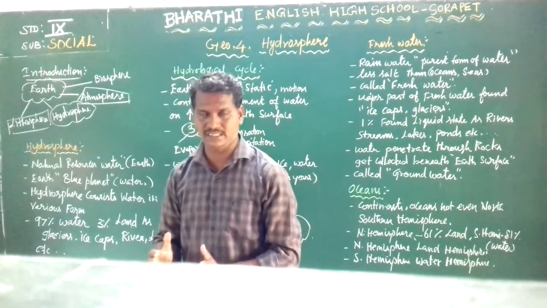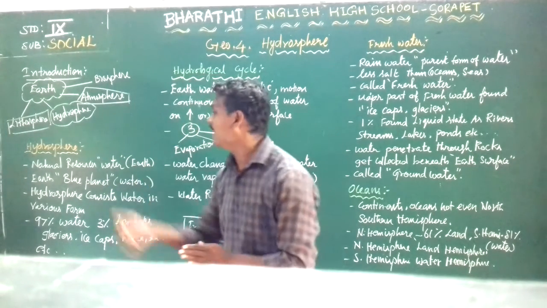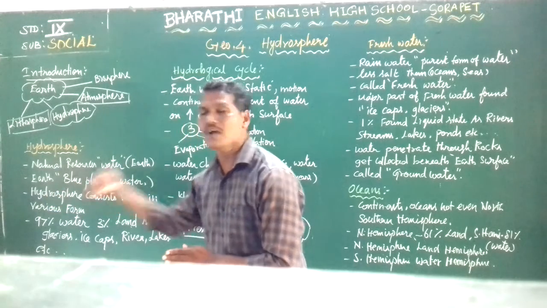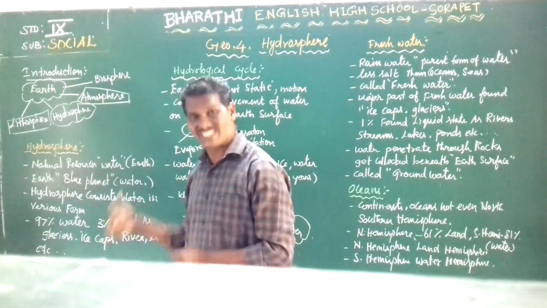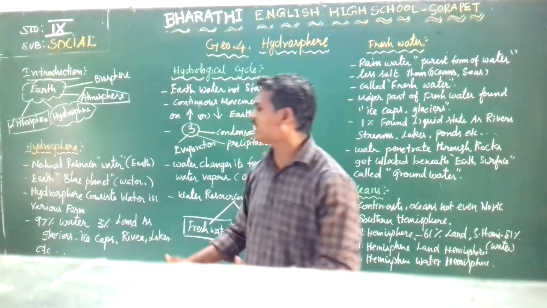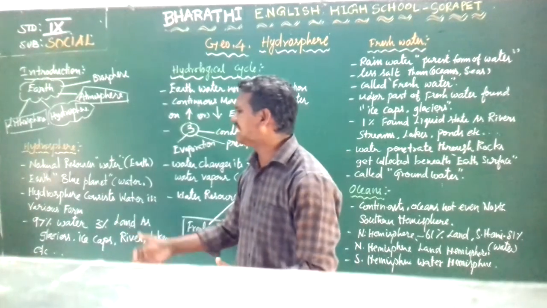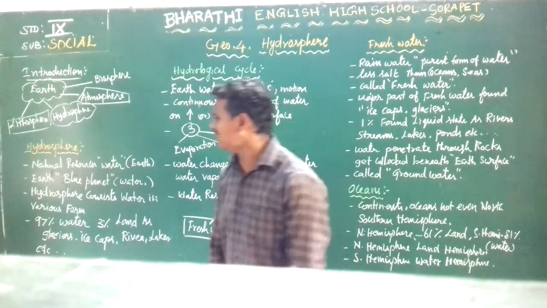For that reason, we call Earth the blue planet. Okay? Hydrosphere consists of water in different, various forms.